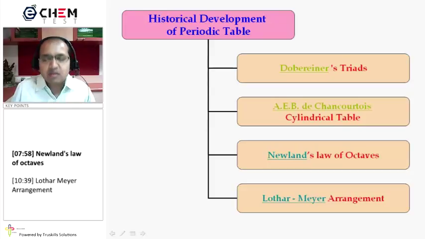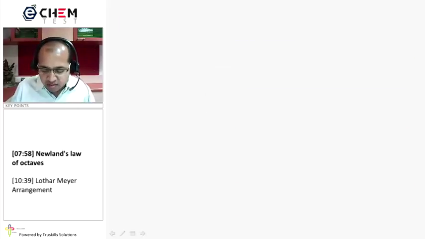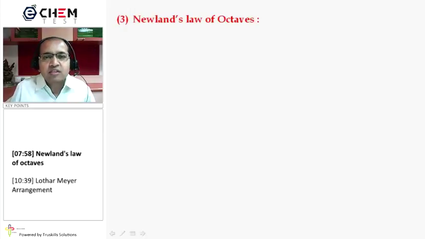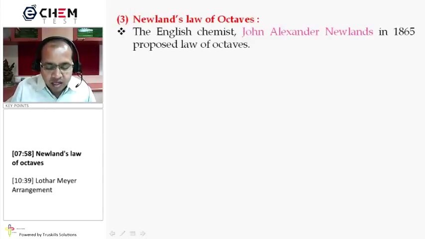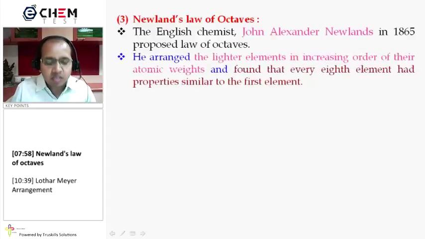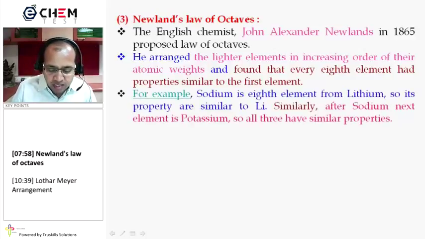Then the third attempt was made by Newlands, which is known as Newlands' law of octaves. The English chemist John Alexander Newlands proposed a law of octaves in which he arranged the lighter elements in increasing order of their atomic weight and found that every 8th element had properties similar to the first element. For example, sodium is the 8th element from lithium.